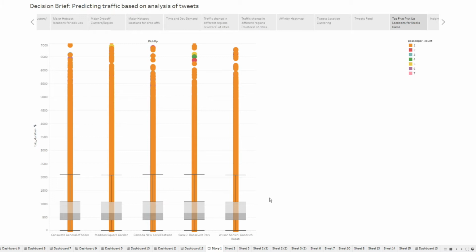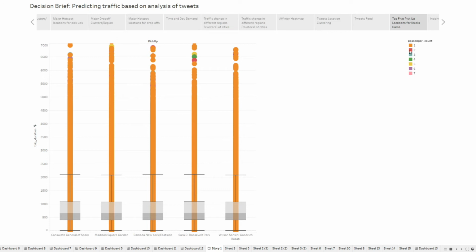The box plot given here simply indicates the time duration for each pickup and drop, each trip. As you can see, the longer it takes, the more money people generate, the more money taxi companies generate. But since these box plots are pretty identical, we don't have a preference of one location over another. It's up to the taxi firm to pick based on their own metrics or their own customizability. They have more freedom at picking what they want.